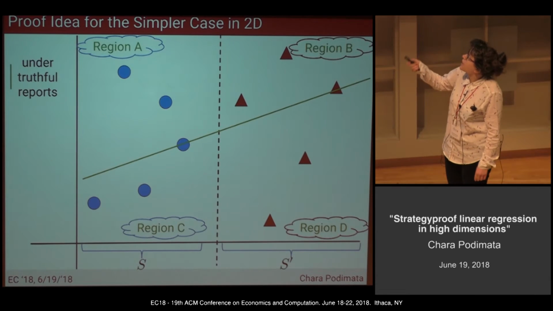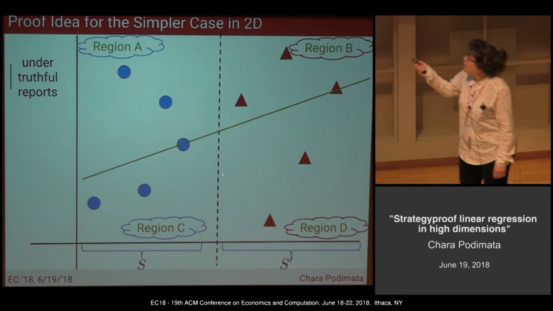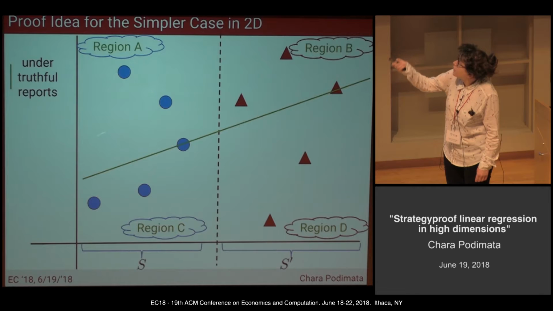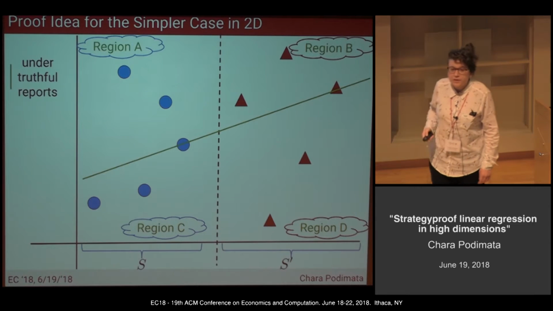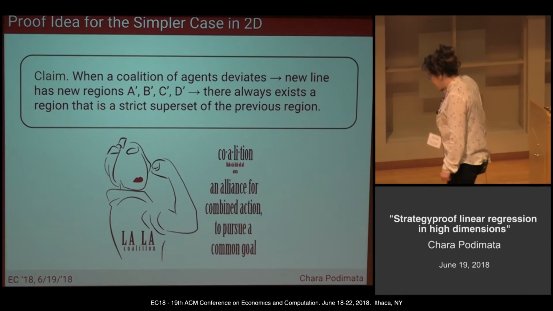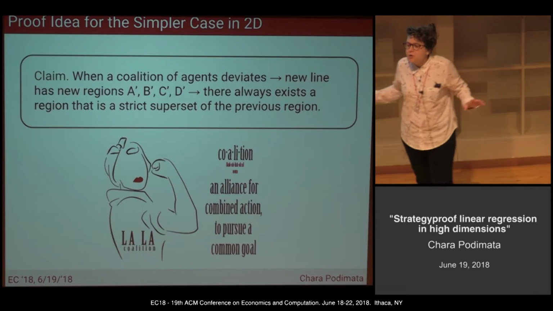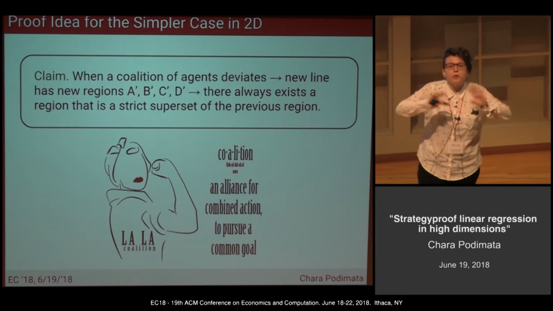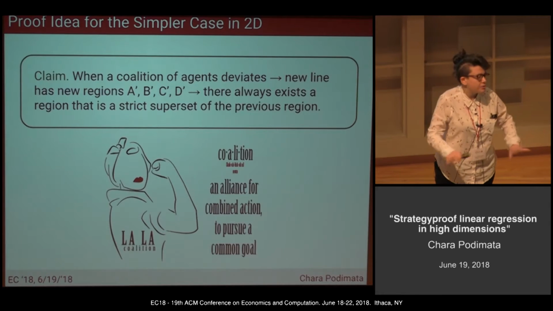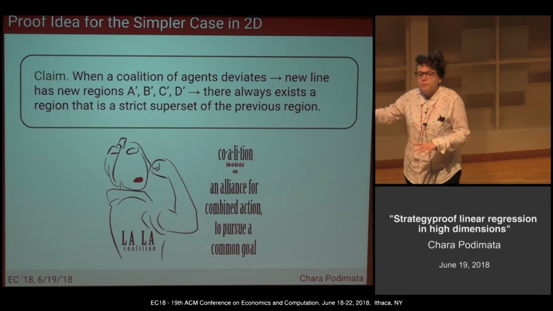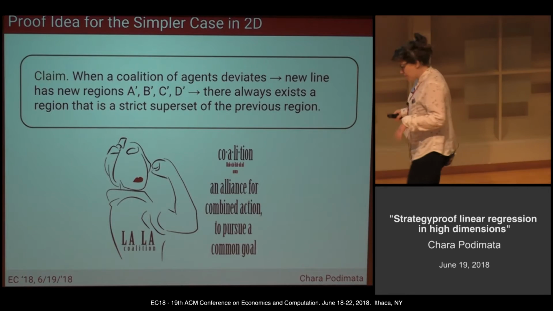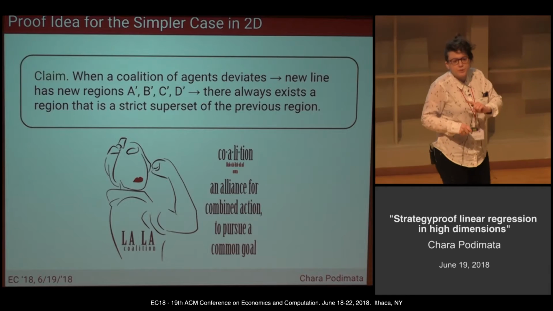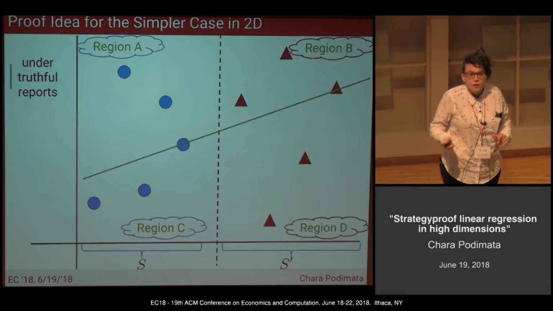I call regions A, B, C, and D with respect to this vertical line and where the output line is. And then I claim that when any coalition of agents deviates, they create a new line. This new line creates new regions, A prime, B prime, C prime, D prime, and there exists at least one region that is a strict superset of a previous region.